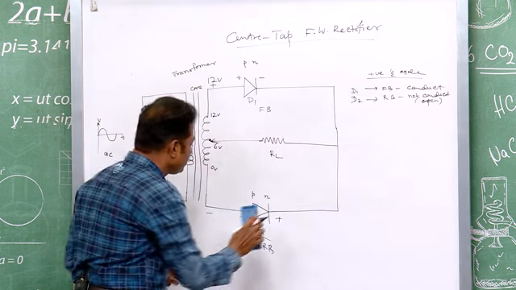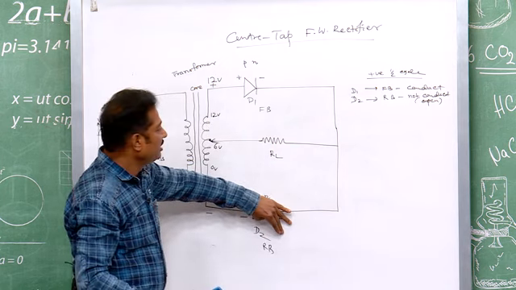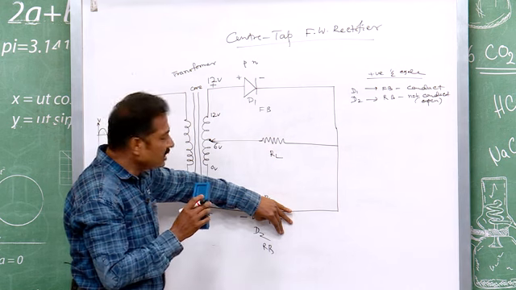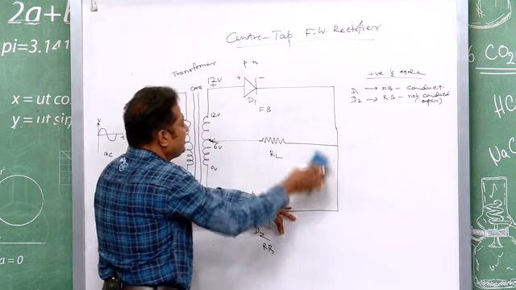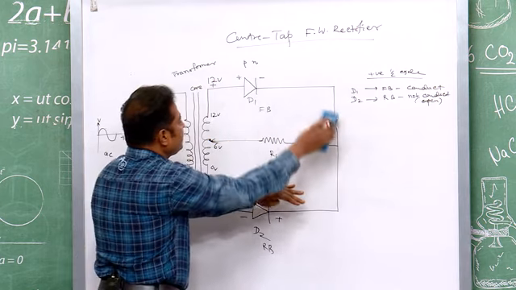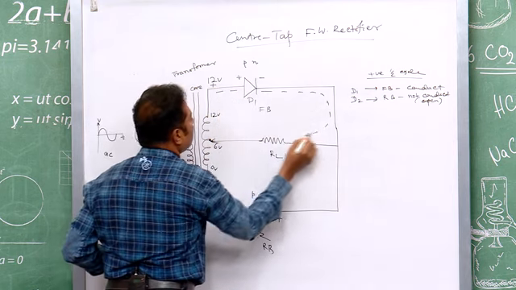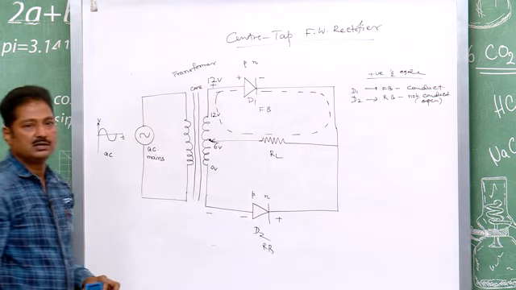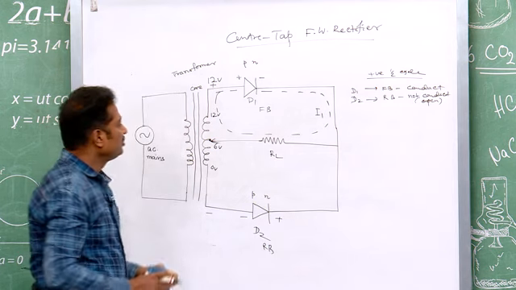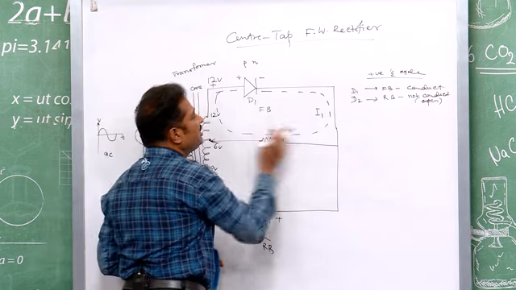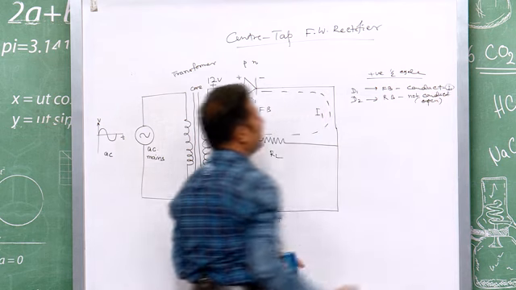Now, you just cut it, you think that this is not there. Then will the current flow? Yes, because this circuit will now be completed. This circuit is not completed, this is open. So, this circuit will be completed, and the current will flow this way, this is your closed circuit. So, let it be I1, current 1. So, I1 will flow during the positive half cycle. So, D1 conducts, that is I1, positive half cycle.